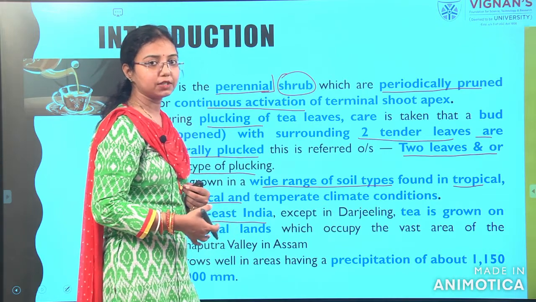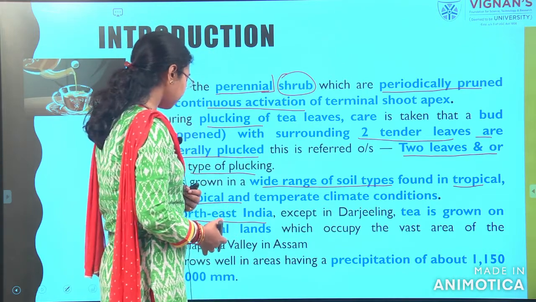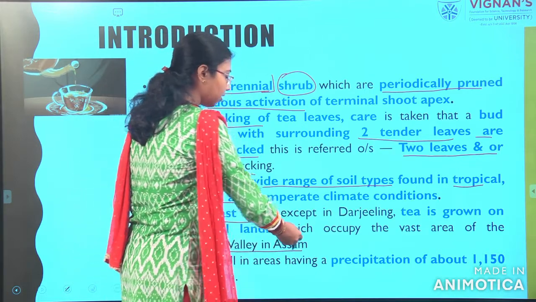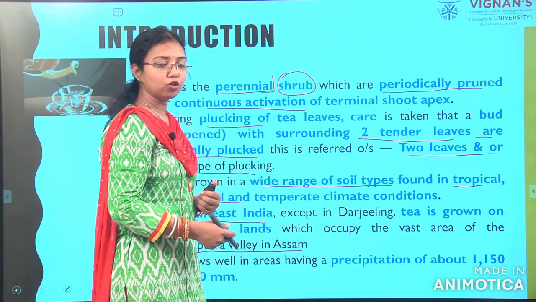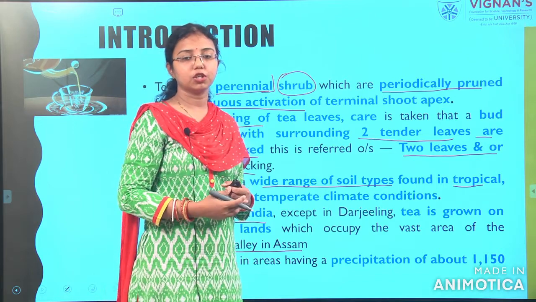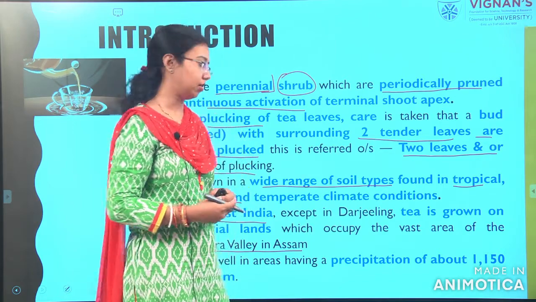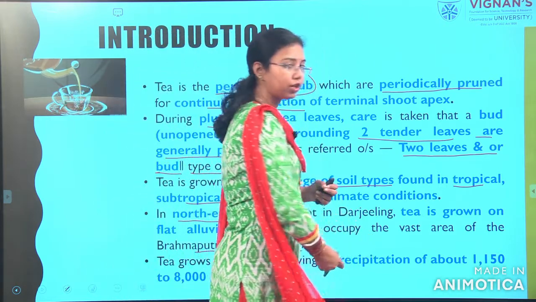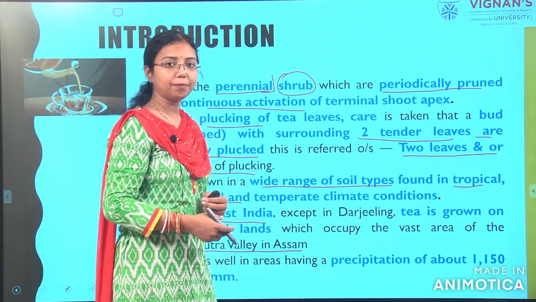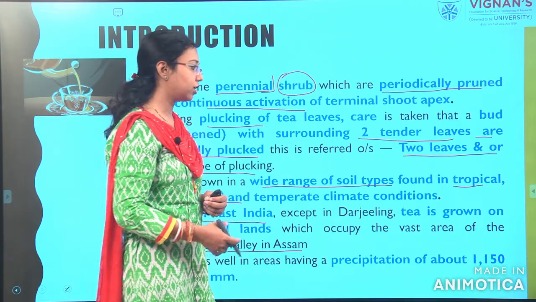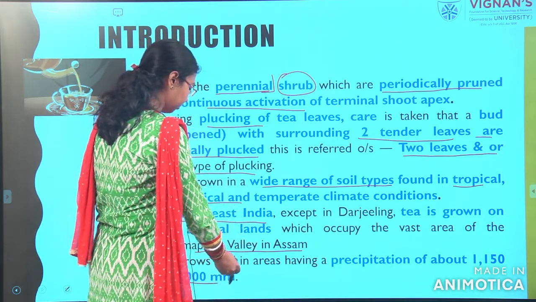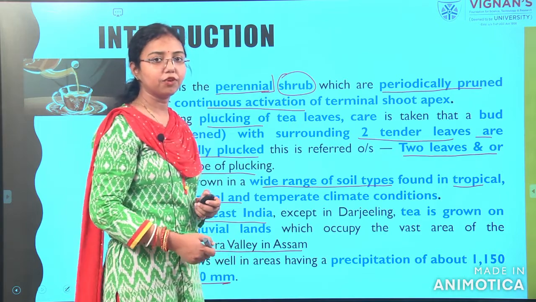In Assam, in the valley of Brahmaputra, there are also many tea processing industries. Rainfall is needed too: as I told you, except soil and temperature, rainfall is needed. The rainfall should be 1150 to 8000 millimeters for tea.